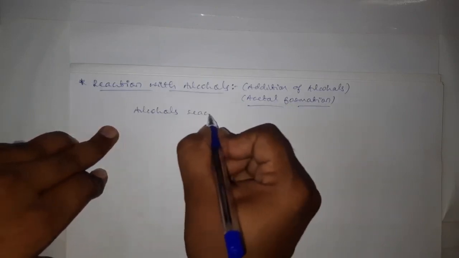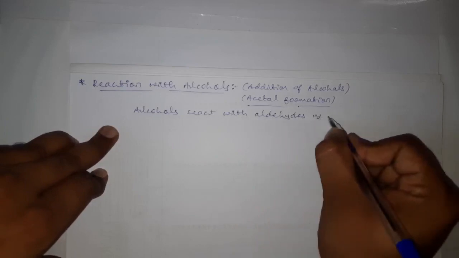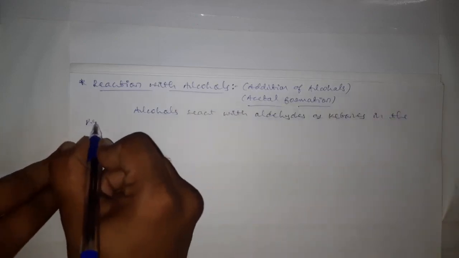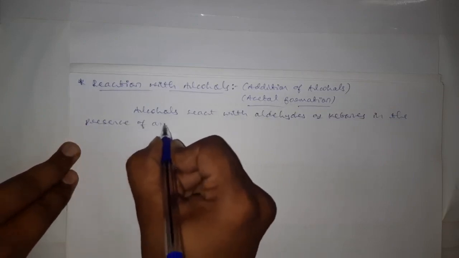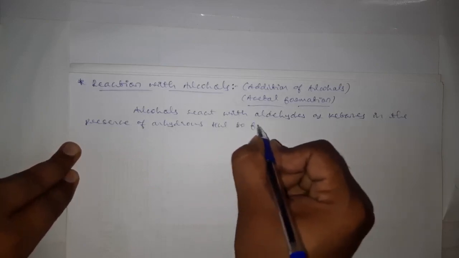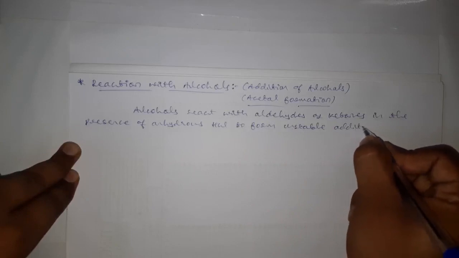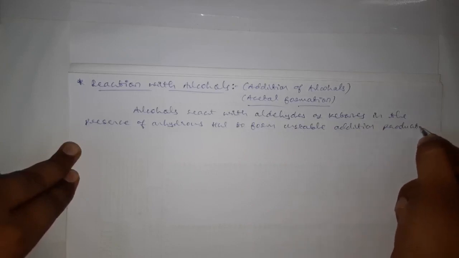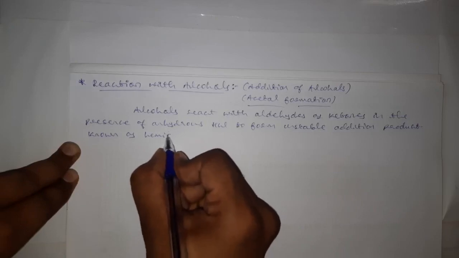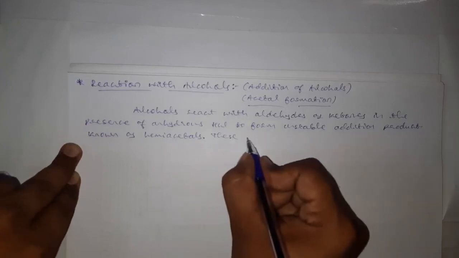alcohols can easily react with aldehydes or ketones in the presence of anhydrous hydrochloric acid, that is HCl, to form an unstable addition product, which is known as a hemiacetal. And these hemiacetals